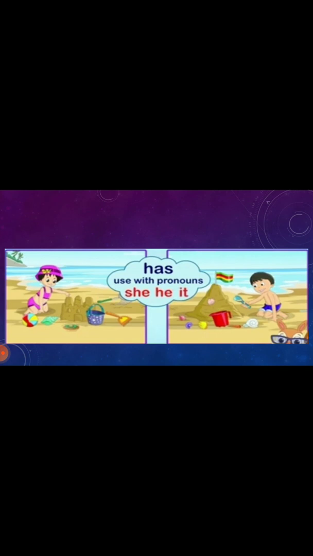Has is used with the pronouns she, he, it. I told you before also, has can be used with he, she, it, or any single name. Like in this picture, see, this girl Meena has a shell. Here the green one, it's a shell, and she has a shell. But Rohit has many shells. He has many shells here. See, yellow, blue, red, pink, many colors. So he has many shells.